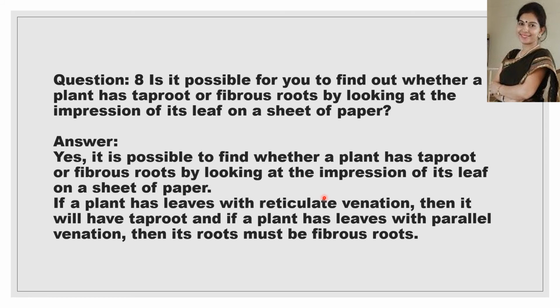And if in the impressions you can see the veins running parallel to each other, then we can say that it has parallel venation in leaves, so the roots will be fibrous roots.